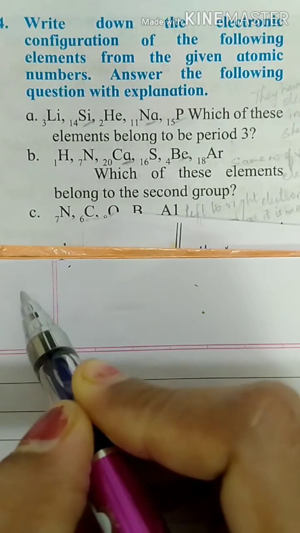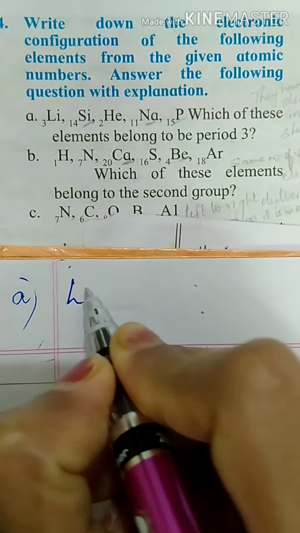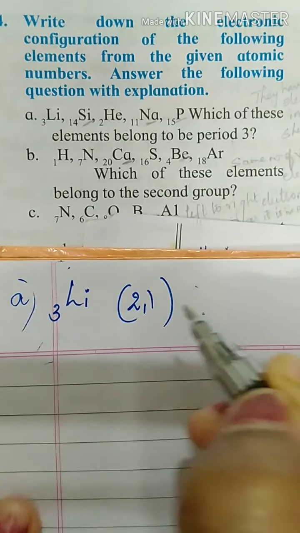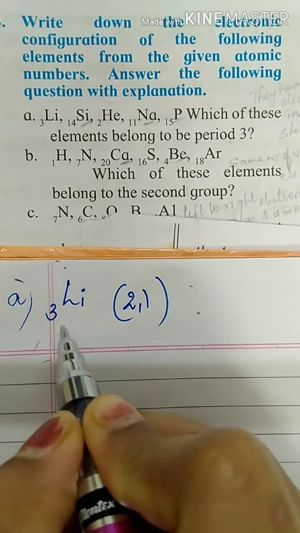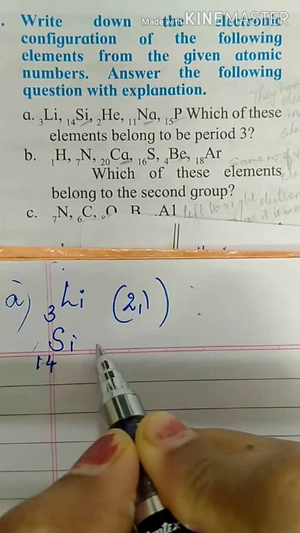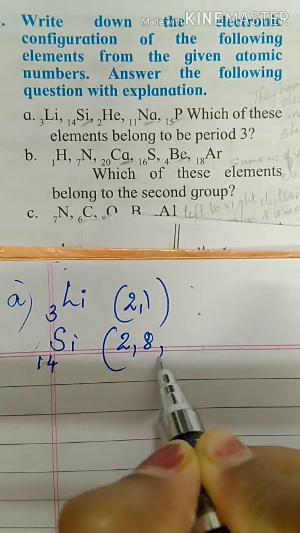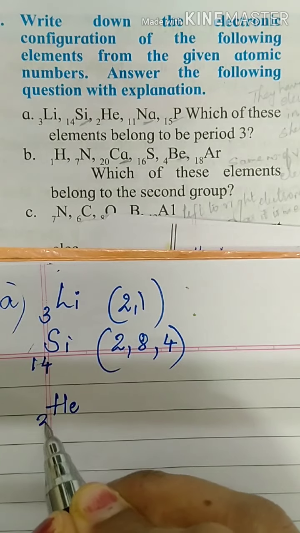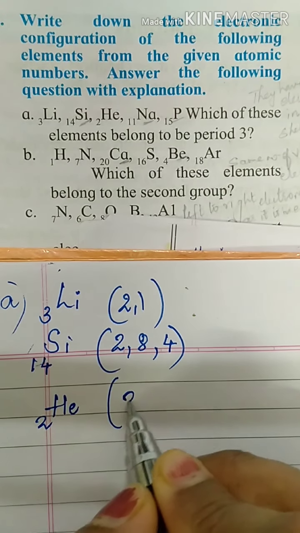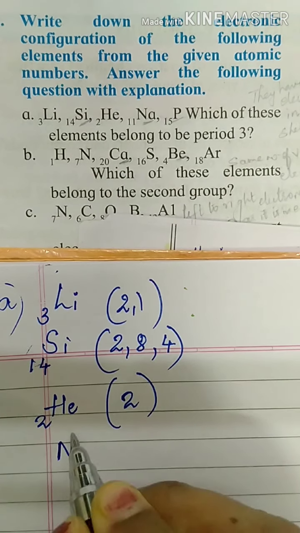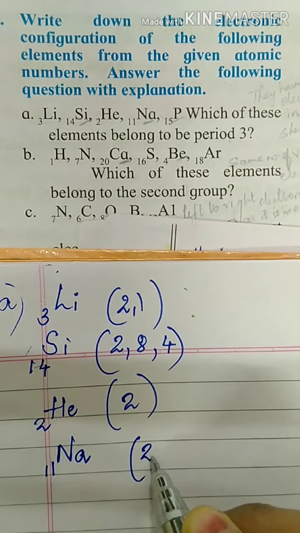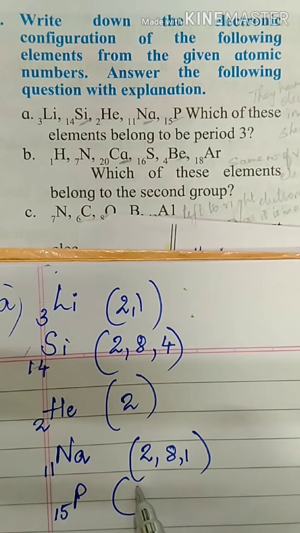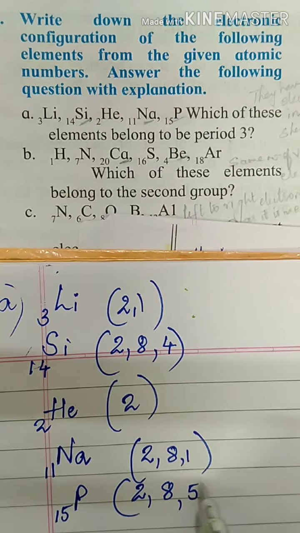For lithium, you will first write lithium 3, and the electronic configuration will be 2, 1. Like this you will do for all the elements. Silicon 14 is the atomic number: 2, 8, 4. Then we have helium. First one I will do, the remaining ones you have to do on your own. Helium electronic configuration will be 2, and sodium we have 11: 2, 8, 1. Phosphorus 15 is the atomic number, electronic configuration will be 2, 8, 5.